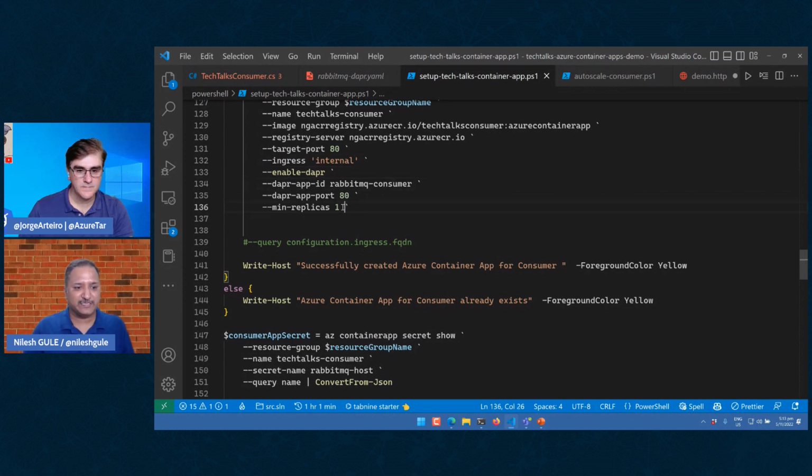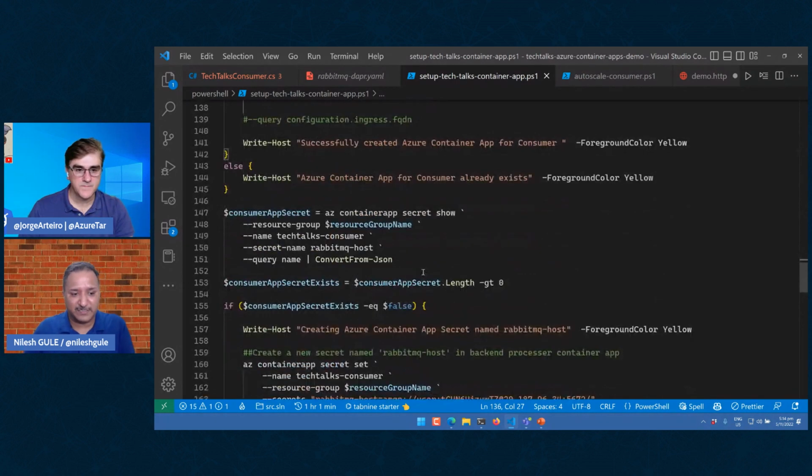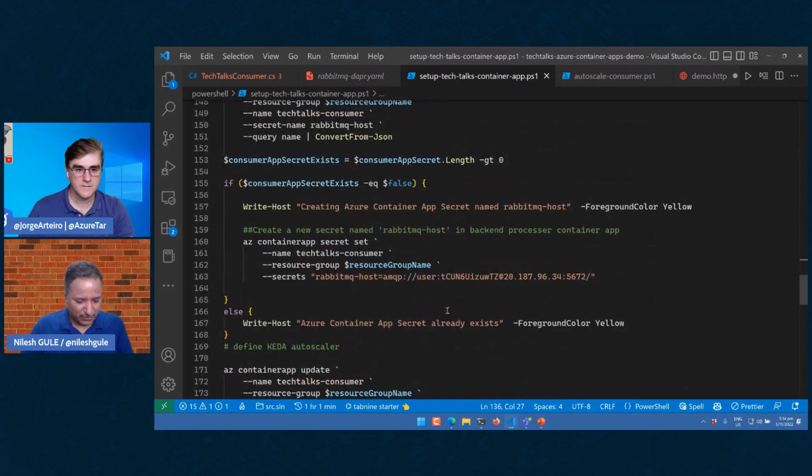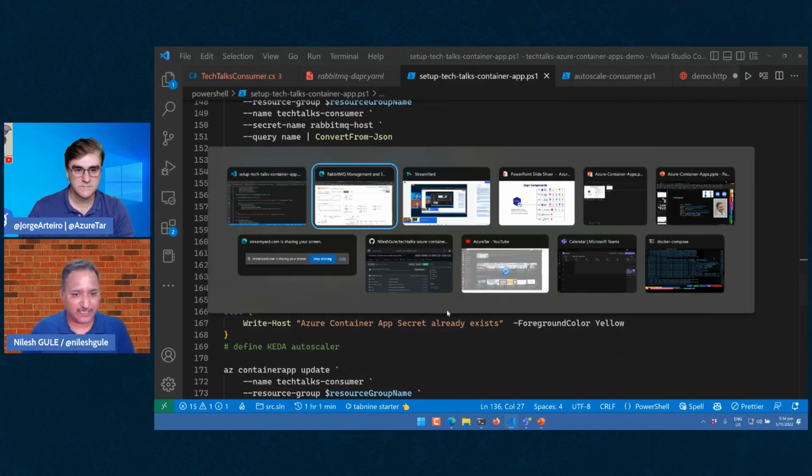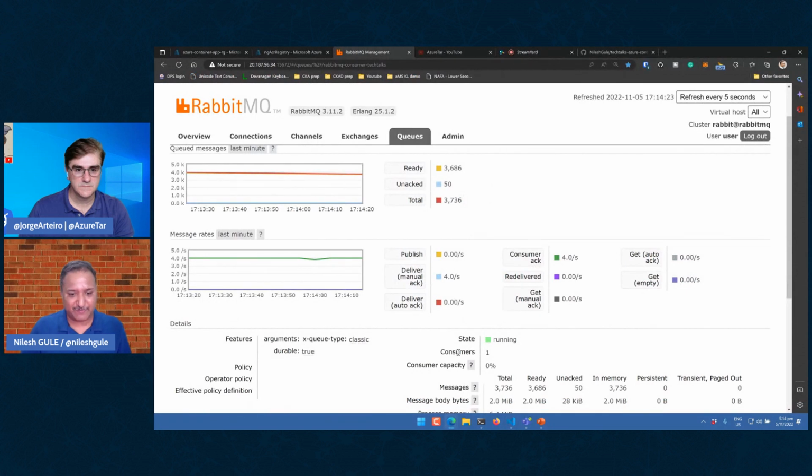And in this case, you can see that I'm starting with minimum 1 replica. I'm not giving the max or what is the upper limit for my scaling. In this case, it will use the default setting. And if the workload increases, it will automatically scale my container instances or consumer instances in this case. So with this, I've gone and deployed the application, and that's what we also saw in the UI here, that it is running, one consumer is running, it is consuming 50 messages.